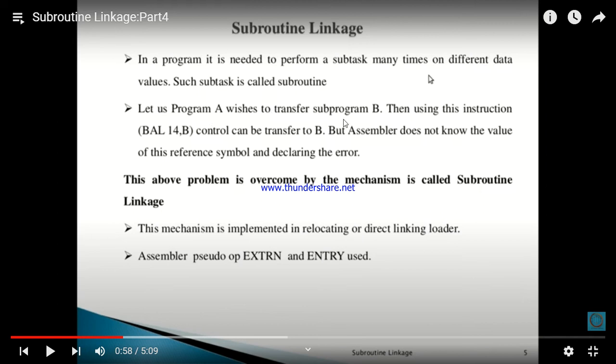Let program A wish to transfer to subprogram B. Then using this instruction, control can be transferred to B. But the assembler does not know the value of this reference symbol and declares an error. Though we are using this instruction, the assembler doesn't know about the value, so that's why it creates the error, and that error gets solved with the help of this subroutine linkage.